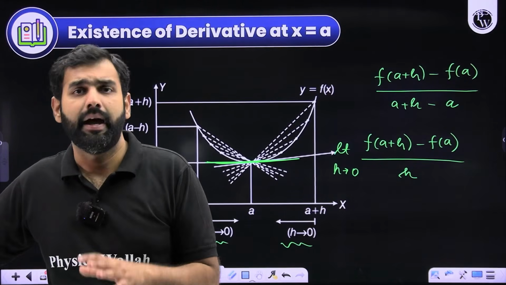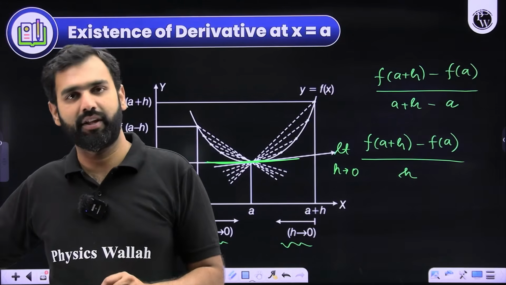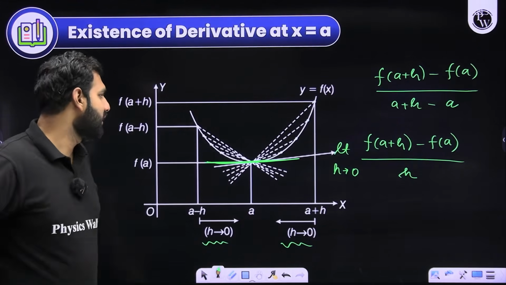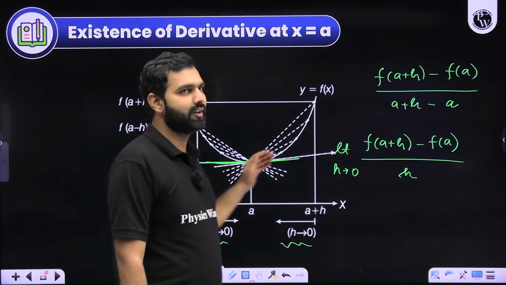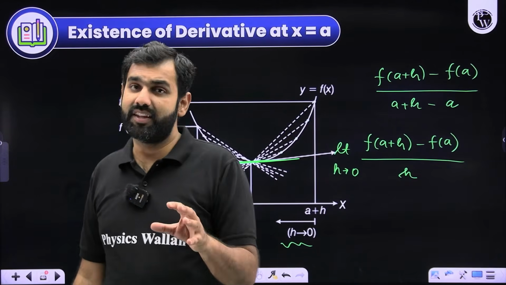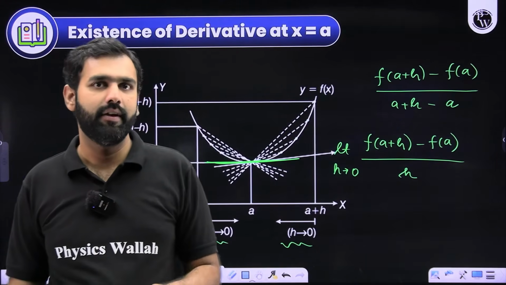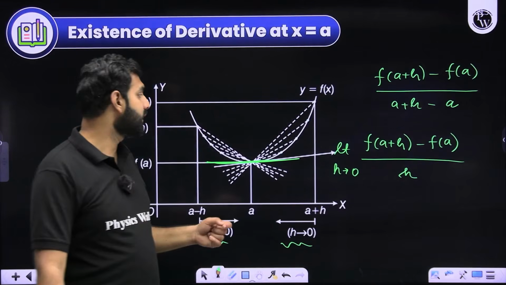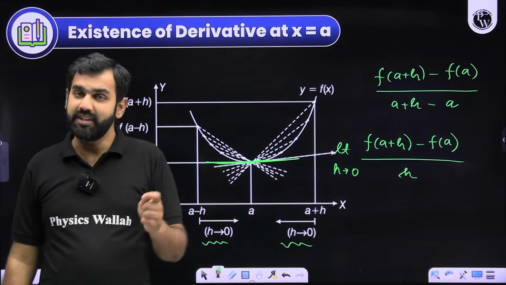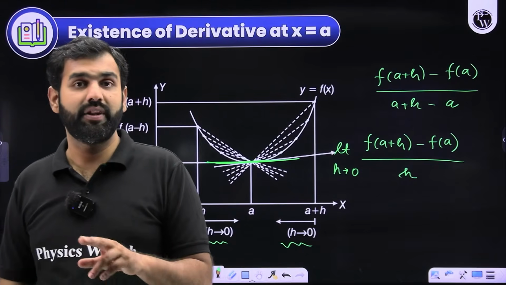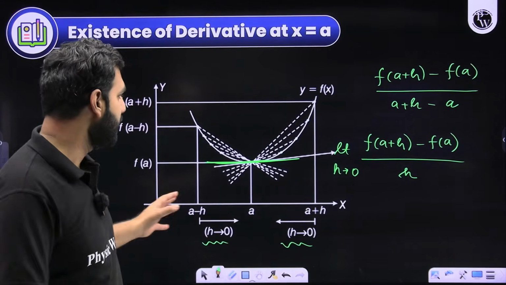But here, I'm trying to give you the geometrical meaning of derivative. The geometrical meaning of derivative is simple: if you have a curve and you find its derivative at a point on the curve, then that derivative gives you the slope of the tangent drawn to that curve at that point. Did you get that part completely?